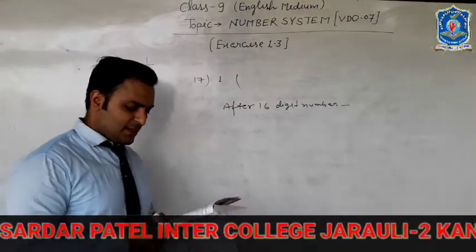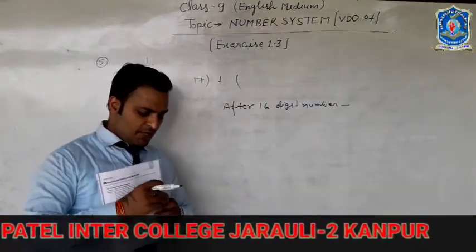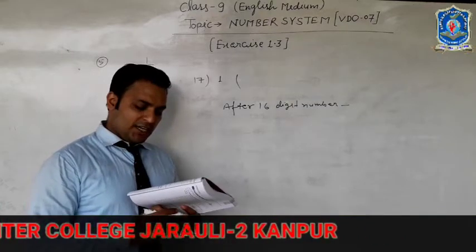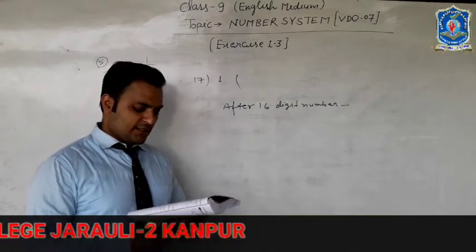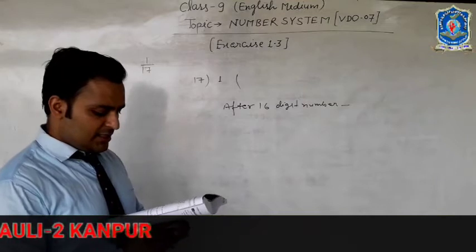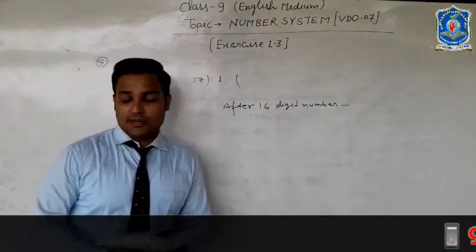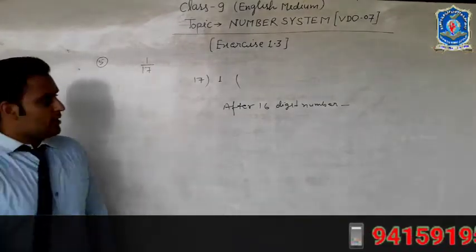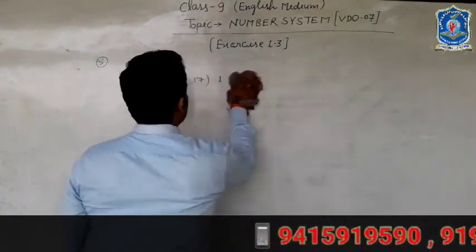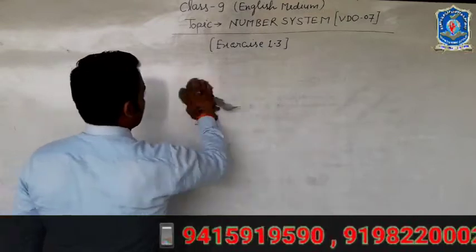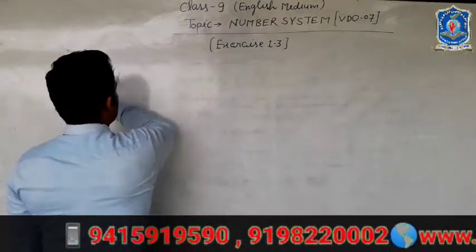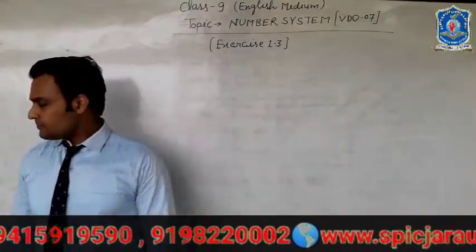Now I am telling you question number 6. Look at several examples of rational numbers in the form P upon Q, where P and Q are integers with no common factors other than 1 and having terminating decimal representation. Can you guess what property Q must satisfy? This is a very important question that belongs to your next matric level, class 10.